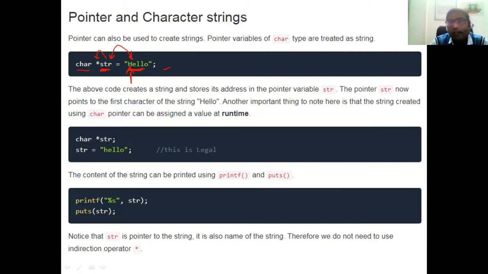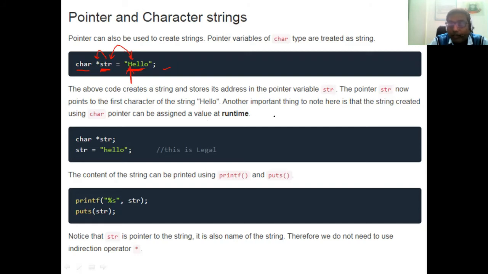Okay, or you can directly access the value using the getS and putS. That means with the help of getS, we are going to access the value from the user, and with the help of putS, we are going to put or print the value onto the monitor screen. Okay, so in the example, the code creates the string and stores its address in the pointer variable str. The pointer str now points to the first character of the string hello.